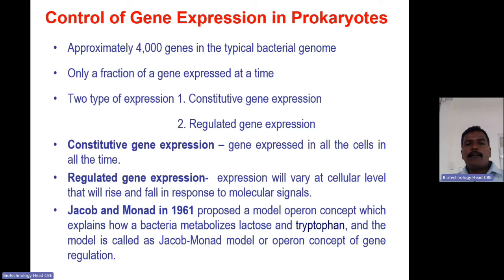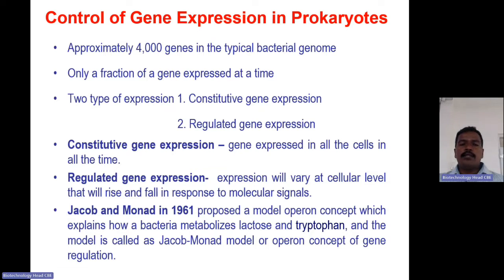Now we will see control of gene expression in prokaryotes, because gene regulation was first studied in an advanced manner in prokaryotes, because prokaryotes have very little genetic material. There is no junk DNA like that. So a detailed study has been done in prokaryotes. There are approximately 4,000 genes in a typical bacterial genome, and only a fraction of genes are expressed at a time.